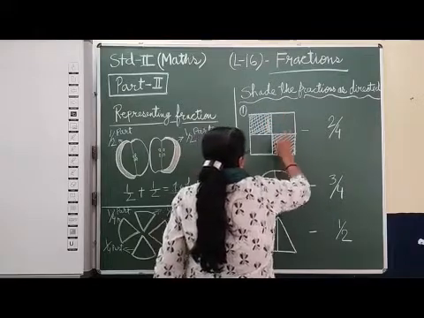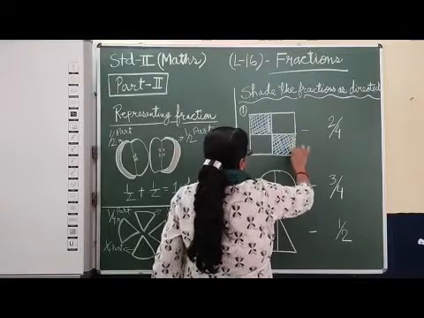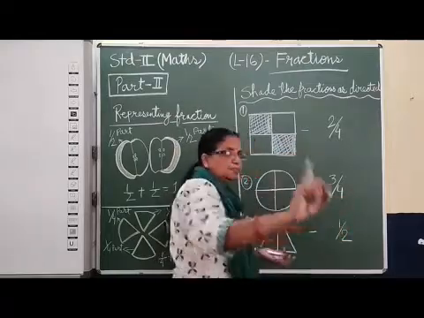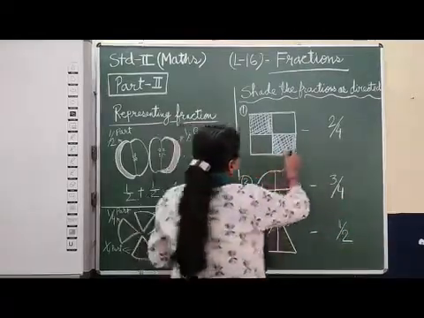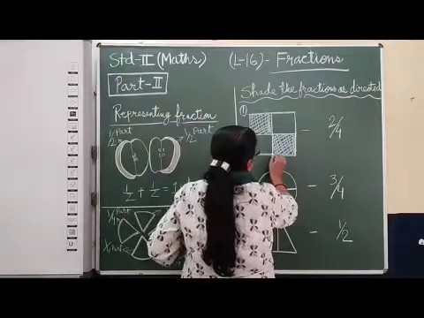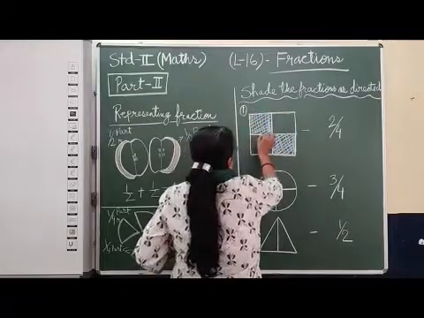Fine. So this is called shading. With a pencil you can do it properly, but here with the chalk it is not so fine. I am just showing the method of how to shade the fraction.